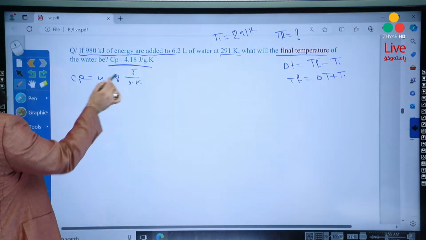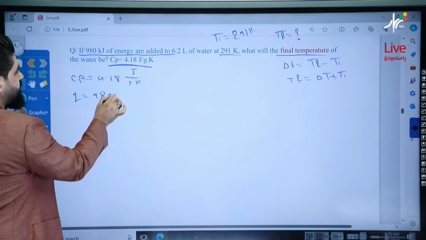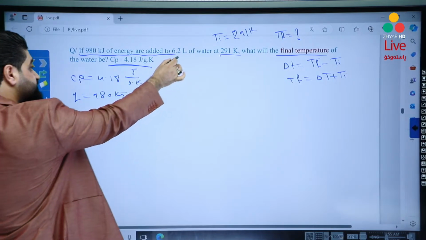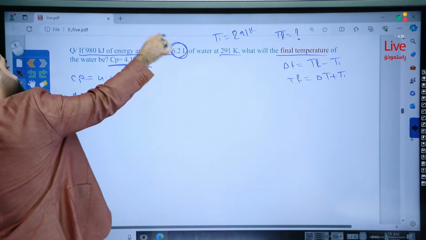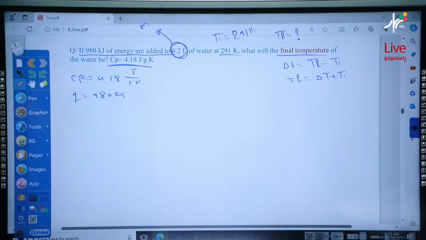Okay, look, here we have CP. Q is equal to 980 kilojoules. Good, and then this is the amount of substance, so it's useful to get the M value, mass. But how to convert liter into M? This is challenging, okay?